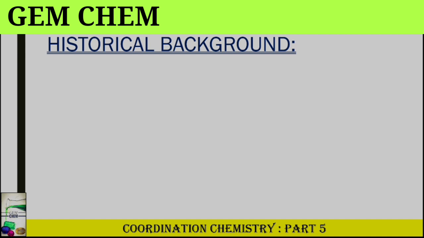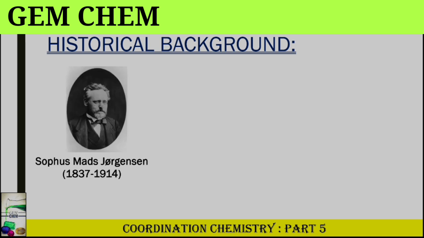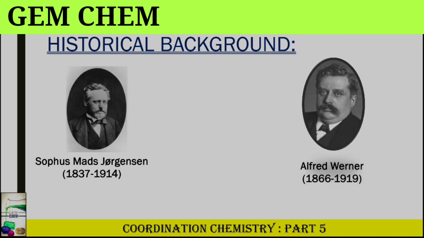So let us start. What was the historical background behind the formation of coordination chemistry? The modern study of coordination chemistry began with two scientists, namely S.M. Jorgensen and another one was our famous Alfred Werner. Although Werner's idea was eventually established, this did not invalidate Jorgensen's findings.